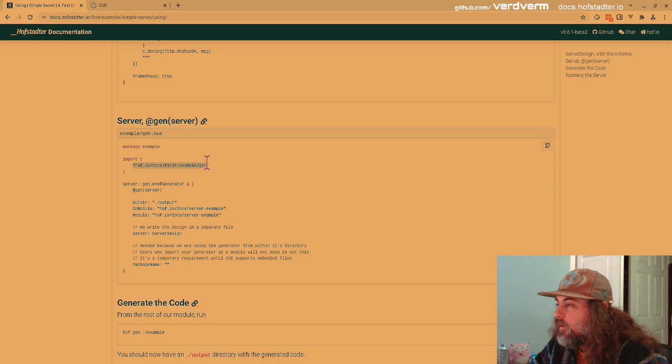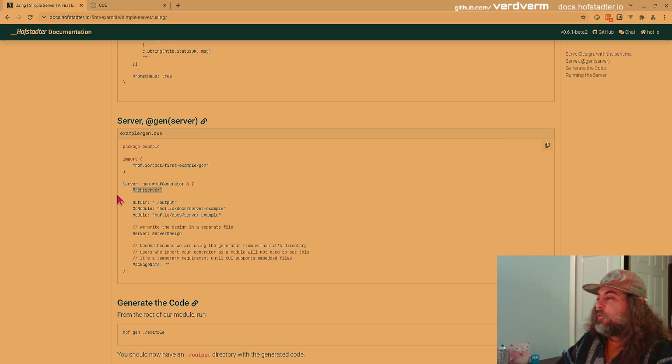Notice we're importing the generator from our first example. And then this is a little markup. So Hoff will look for anything with the @gen. And then if you supply some flags, you can reduce what you generate. So if you're generating front ends and back ends with Hoff, and you've only changed stuff that impacts the front end, you can just generate that. And probably hot reload code, because you can run hot reload on the output, and actually the client module has the hot module reload set up.